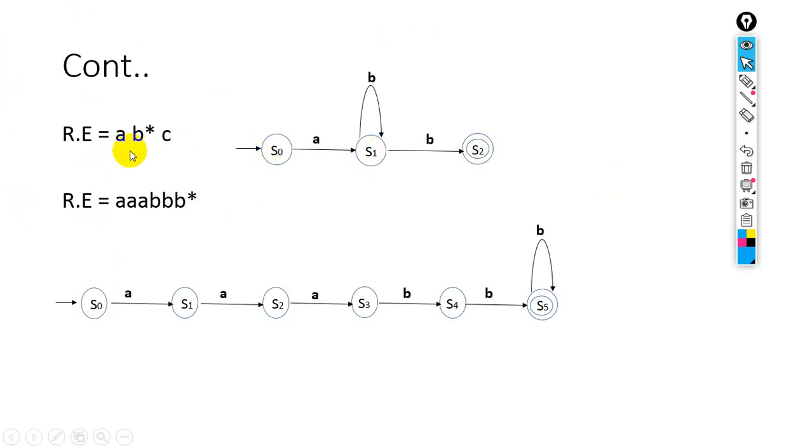So here if we have AND operation, so we are using the single path. Okay, so here A B star C, what does it mean? It means that here from state 0 on this transition toward S1 A will accept, and here for B we will use the loop.